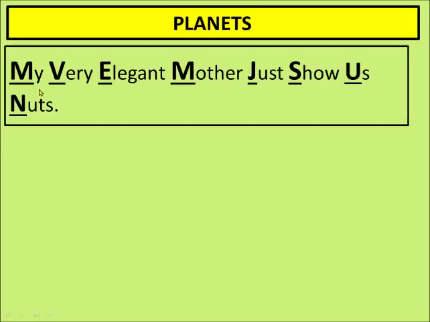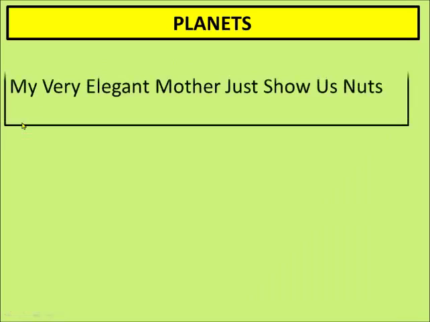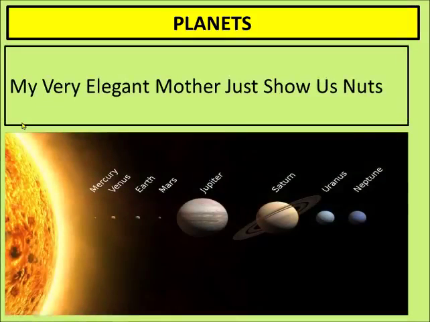My Very Elegant Mother Just Showed Us Nuts, and the first letter of each word becomes the names of the planets. See, M for Mercury, V for Venus, E for Earth, M for Mars, J for Jupiter, S for Saturn, U for Uranus, and N for Neptune.